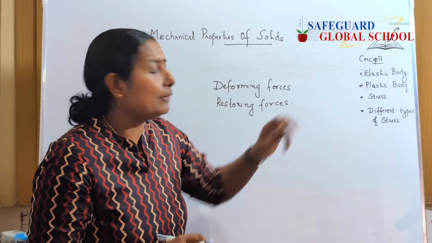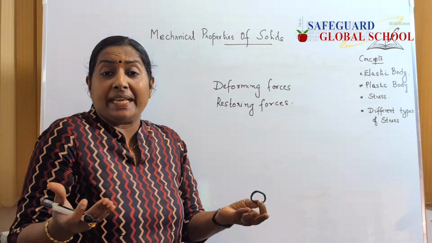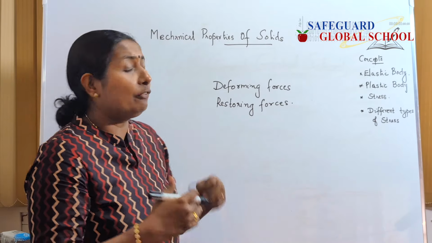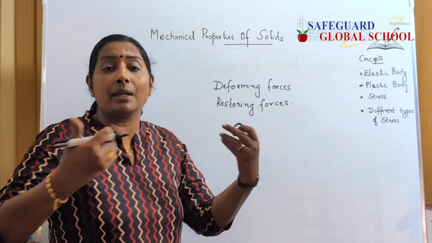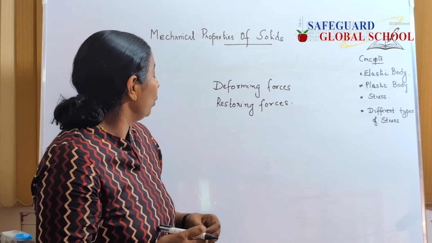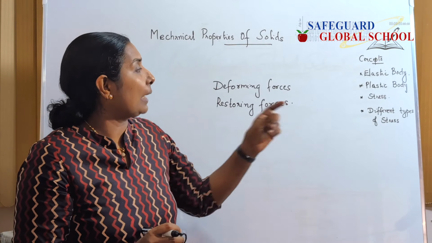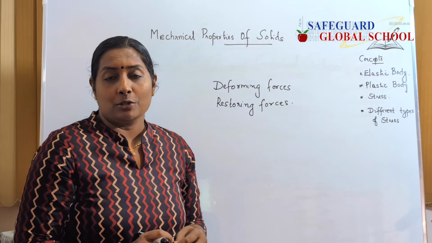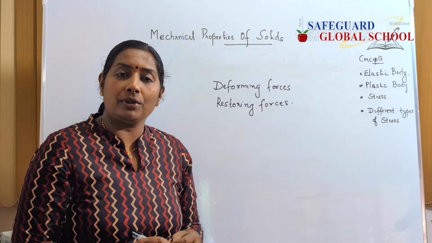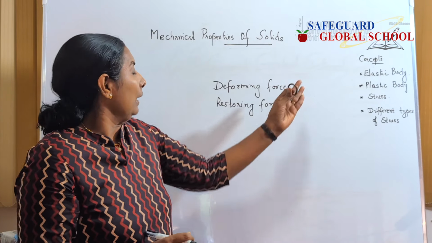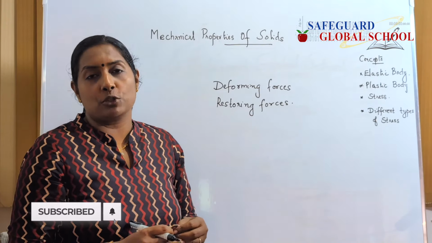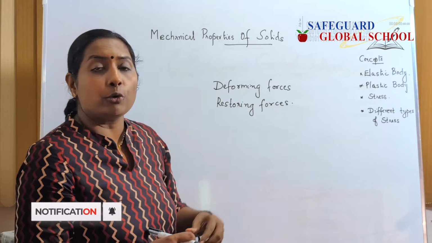So, in the case of an elastic body, the body regains its position or regains its shape, when deforming forces are removed, it regains its original position or its configuration. So, such a body having that property is called an elastic body. So, there is a property assigned with that called elasticity. That is the property by virtue of which the material can regain its original position even when the deforming forces are removed.